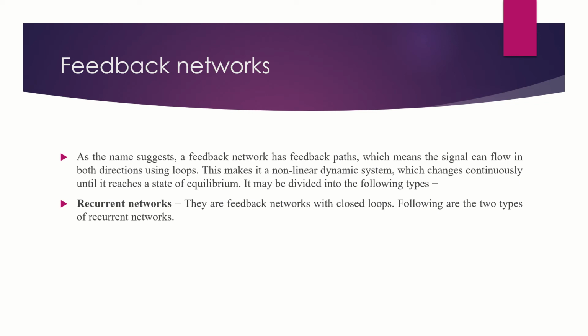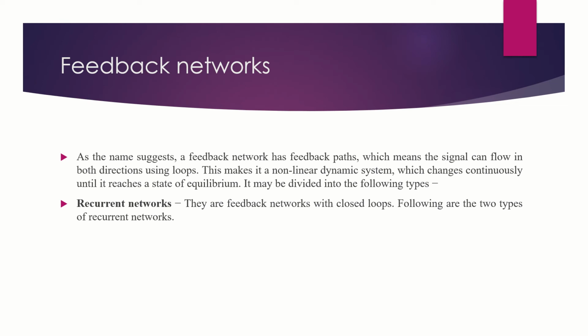What are feedback networks? As the name suggests, a feedback network has feedback paths, which means the signal can flow in both directions using loops. This makes it a non-linear dynamic system which changes continuously until it reaches a state of equilibrium. It may be divided into the following types: recurrent networks, which are feed forward networks with closed loops. Following are the two types of recurrent networks.